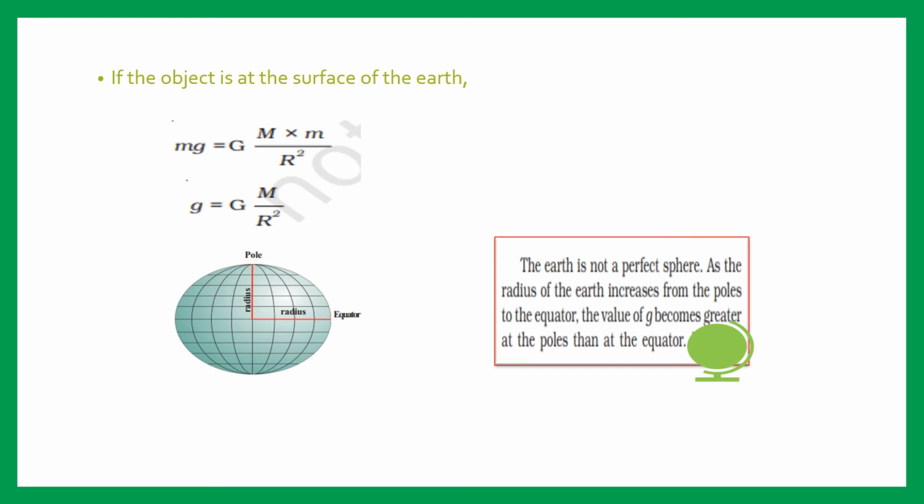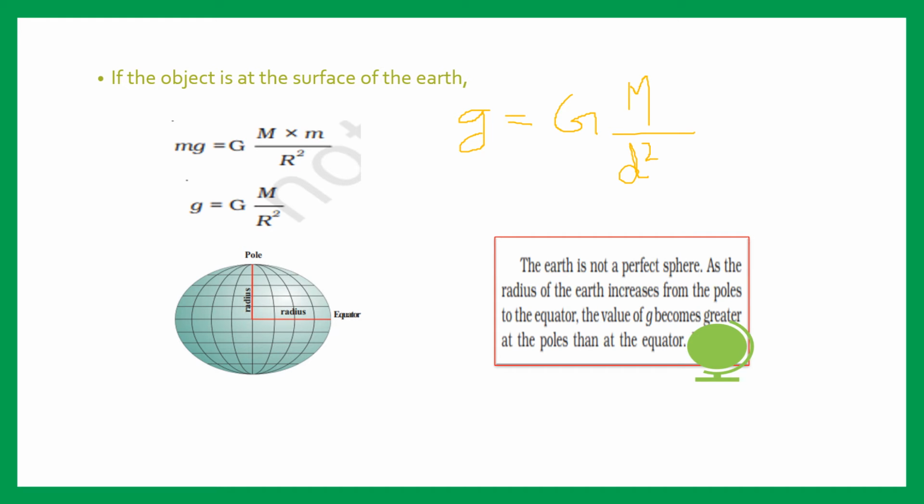Now if the object is at the surface of the earth, we can change this d to capital R, the radius of the earth. What was the formula of g? g is equal to GM divided by d square. So instead of d we can use R if the object is on the surface of the earth, anywhere on the surface. So the formula will be g is equal to GM by R square.